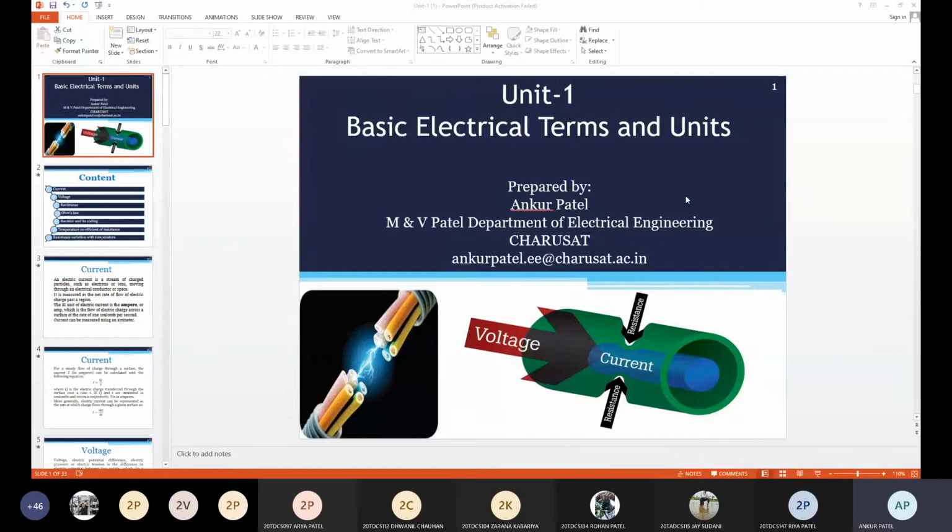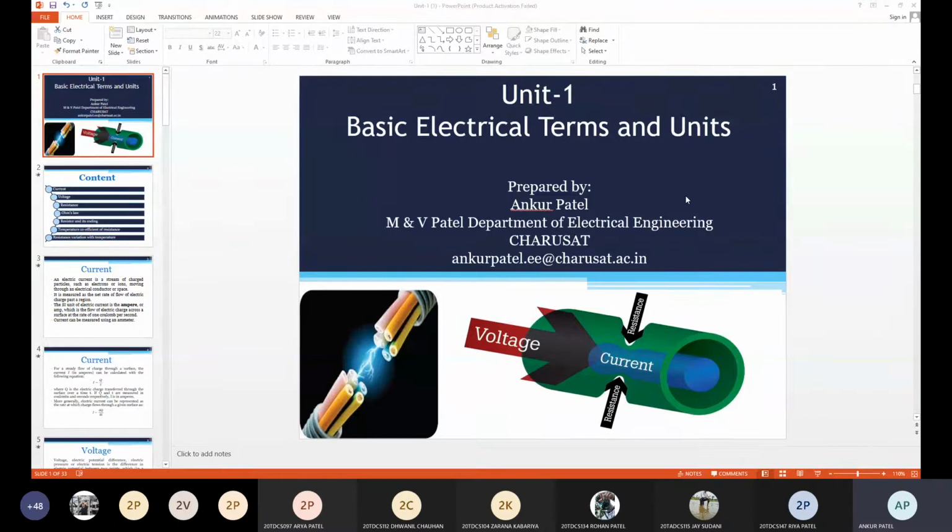So according to Ohm's law, V by I is equal to constant, or V by I is equal to R, or V is proportional to I where R is constant. From this we can derive V is equal to I into R, but we can write V is equal to I into R only when temperature remains constant.